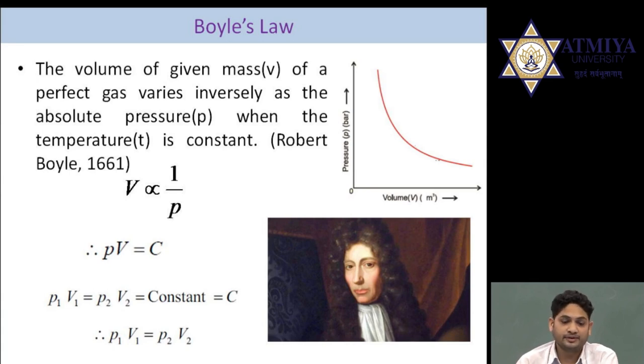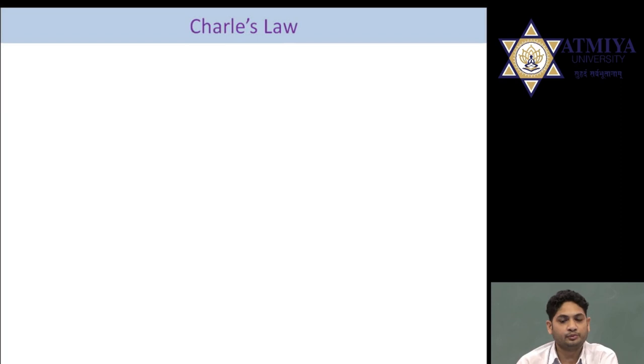The statement of this law is V is proportional to 1 upon P. If we remove the proportionality, we can put PV is equal to constant. If we apply this equation for process 1 to 2, the equation will become P1 V1 is equal to P2 V2 is equal to constant. Now if we correlate it, the equation will become P1 V1 is equal to P2 V2.